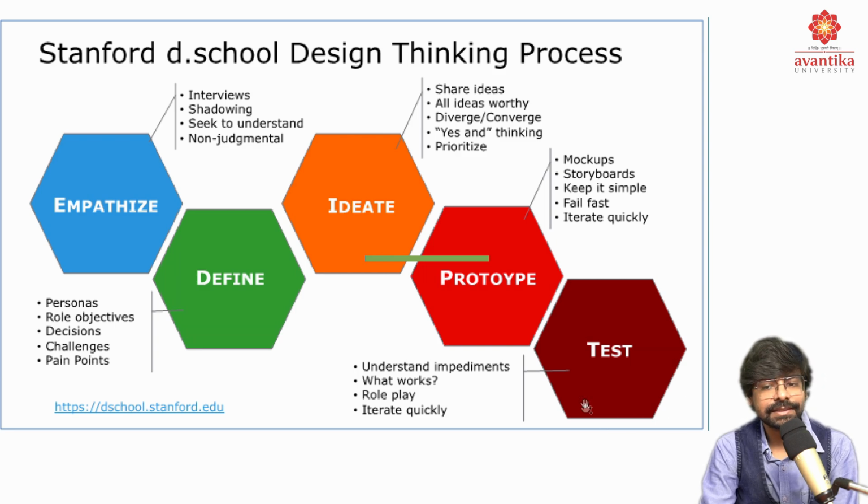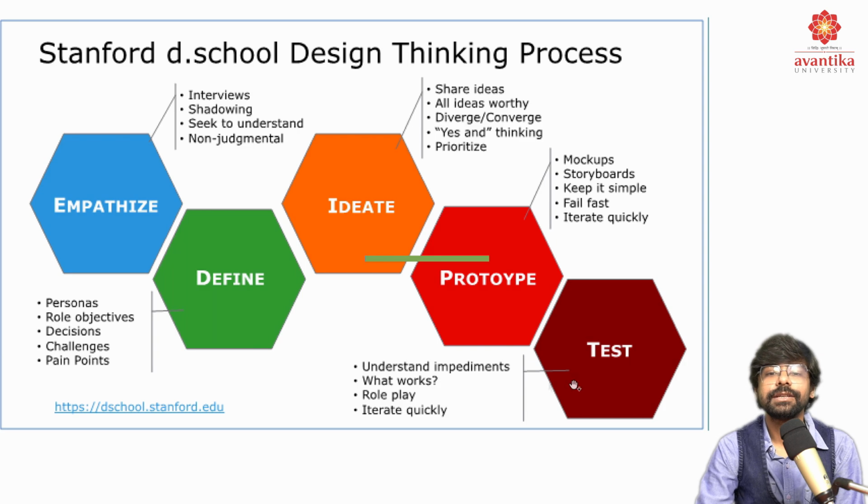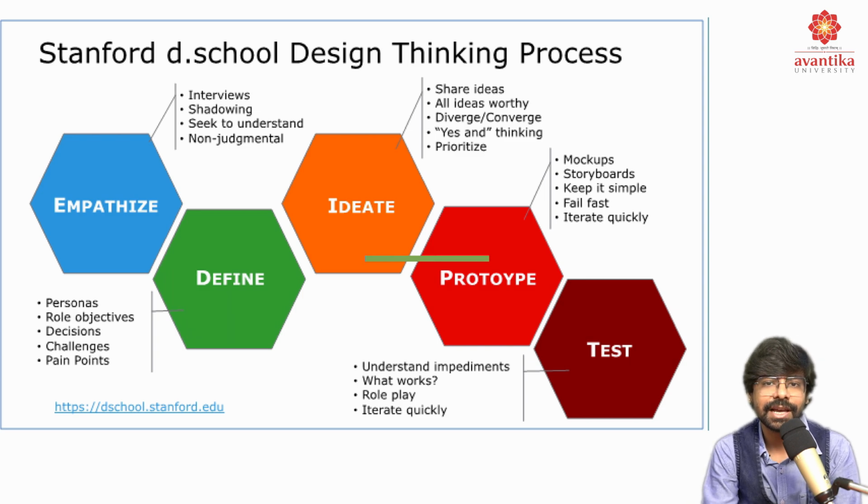Then last is testing, in which we understand the impediments, what works, the role plays, and iterate quickly. So test is the last stage of design thinking, where we understand the impediments, what the working stage could be, how it is going to work, how the field test is going to be, and how relevant the stage is, because that is the last stage.